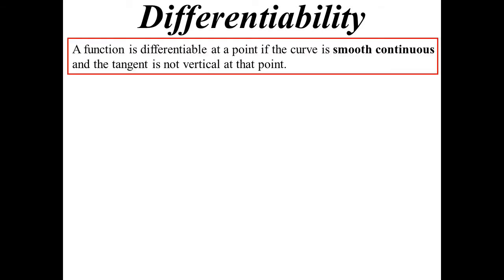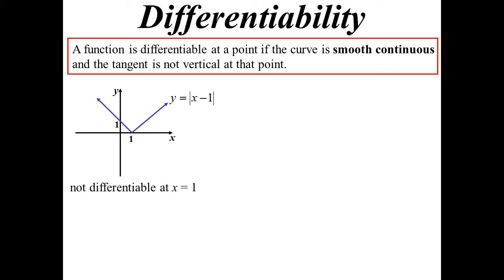Why is that important? Differentiability. In order for a function to be differentiable at a particular point, the curve needs to be what we call smooth continuous. So it has to be continuous, but also smooth. That also means the tangent can't be vertical, because the derivative has to be defined as well. So an absolute value graph is smooth continuous everywhere except at x equals 1, because you've got that sharp point there. So that particular one is differentiable everywhere except at x equals 1.